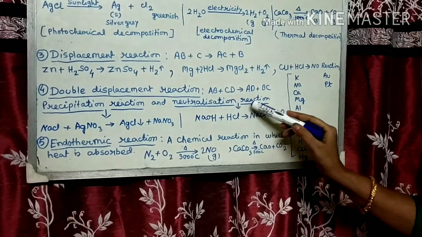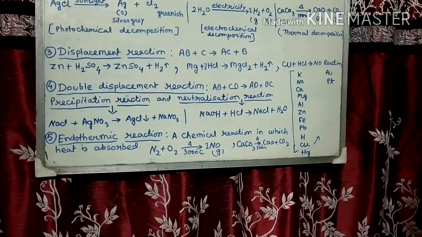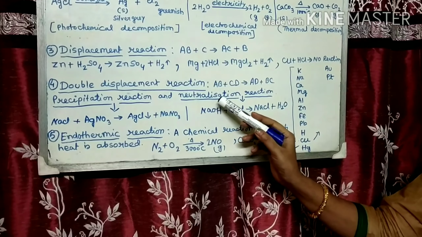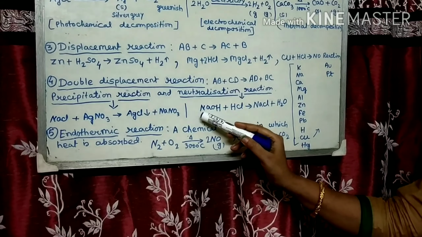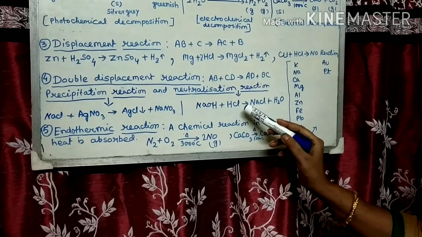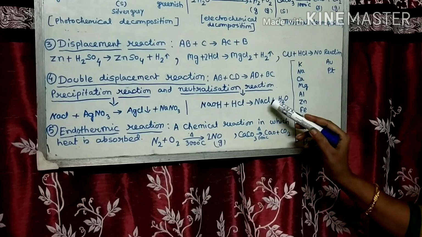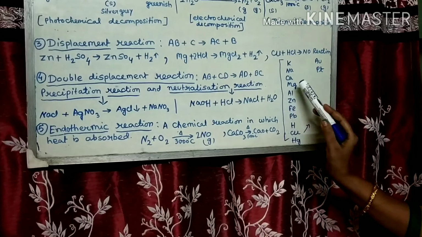Next, neutralization reaction. What is neutralization reaction? When an acid reacts with a base and forms salt and water, this is known as neutralization reaction. See, NaOH is a base and HCl is an acid. When they react with each other, NaCl, a salt, and water are formed. So, it is neutralization reaction.